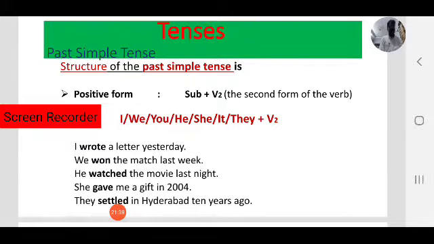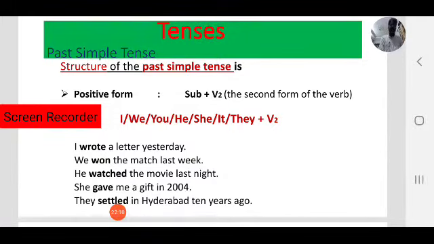What is the base form of wrote? Write is the base form, or V1, or main verb. Here we use wrote. Write, wrote, written: V1, V2, V3. In simple past, we use V2 or past form.